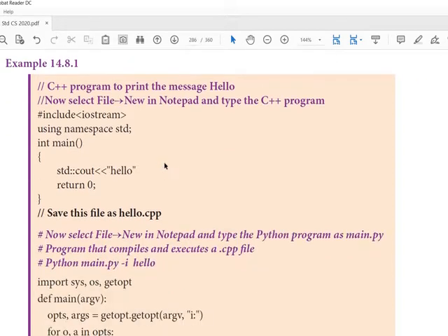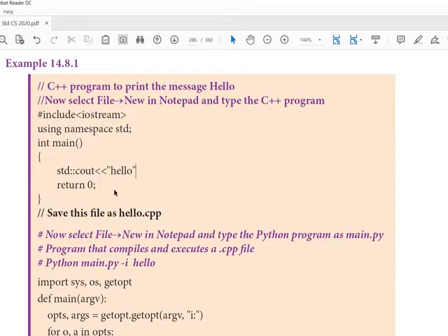So here there is an example program: using namespace std, and iostream is included, with the keyword int main, std double colon. Do you remember what double colon is in C++? It's the scope resolution operator, and cout hello, but there is no termination. So this is the syntax error.